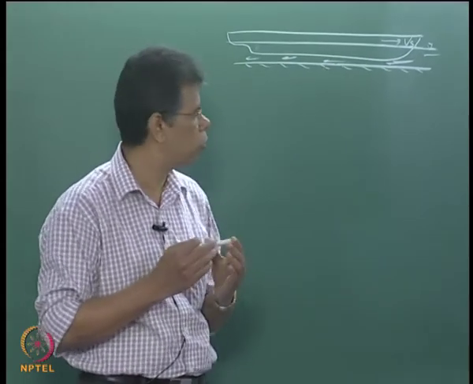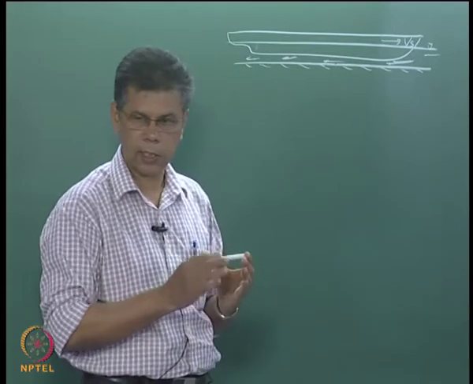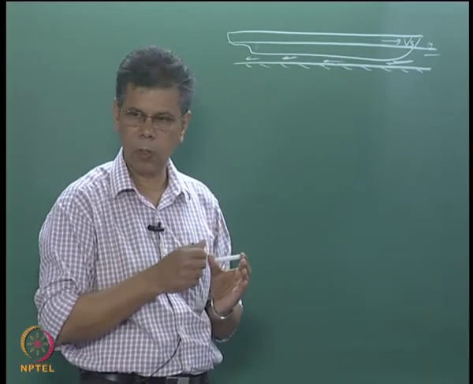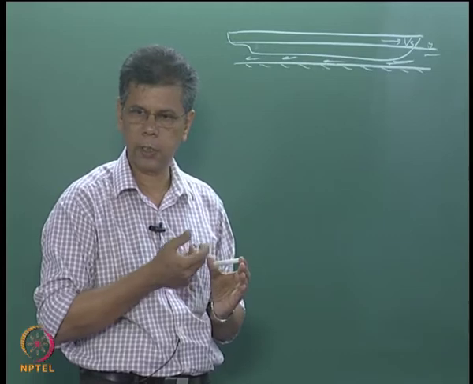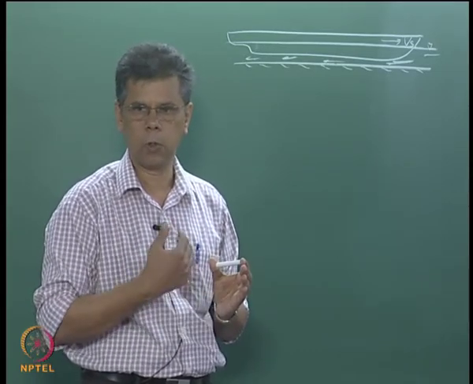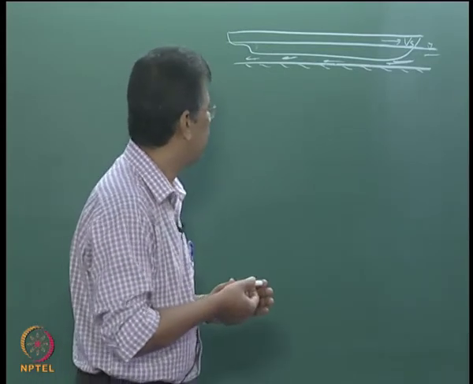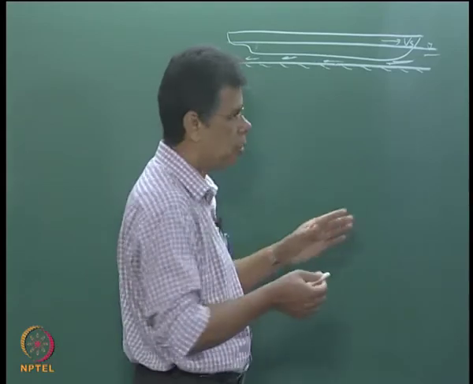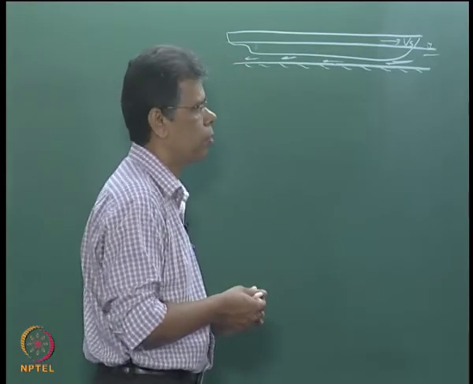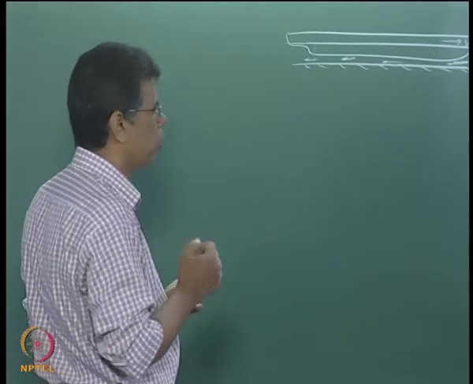So when the ship moves forward, due to the constriction at the bottom, the flow velocity increases, pressure drops, the ship sinks more, and there is more wetted surface area and more resistance. That is why it is called the potential flow around the ship changing in shallow water.